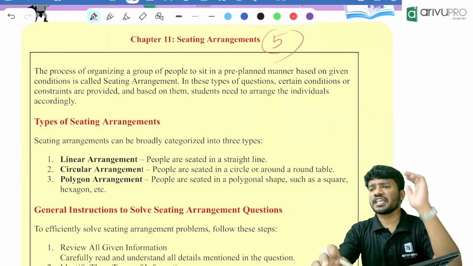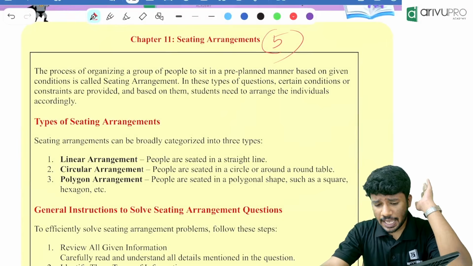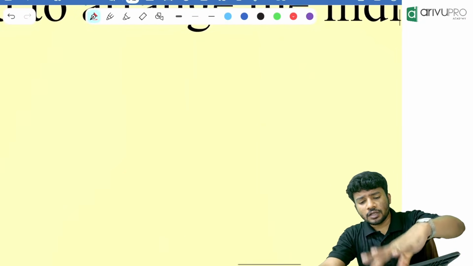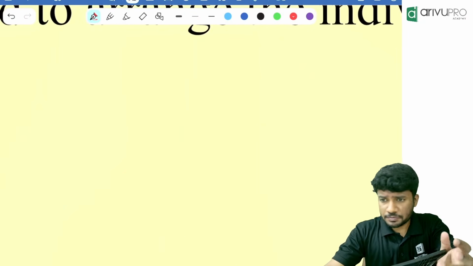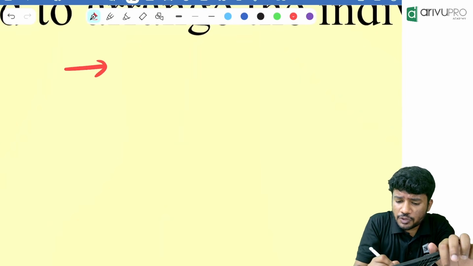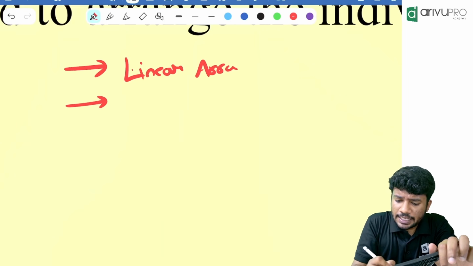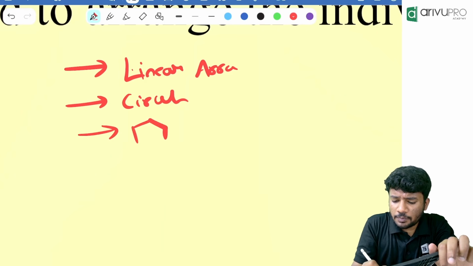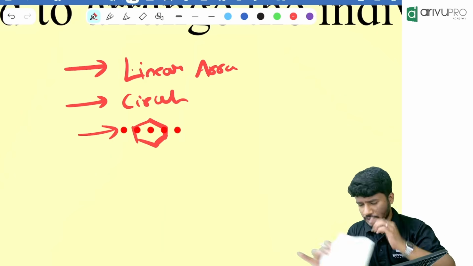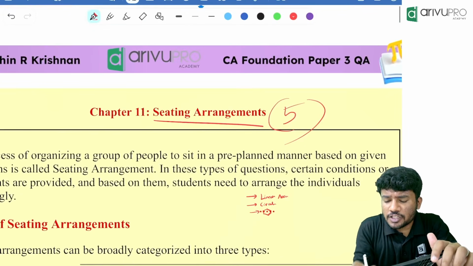Okay, people, it's a very interesting chapter. Now, the weightage is, as I told, 5 marks. And there are 3 types of questions from this chapter. Just 3 types of questions are there. The first type of questions are based on linear arrangements. Then, next one is circular. And the last one is polygonal. Polygonal means polygon based. Now, people, the chapter name is seating arrangement.